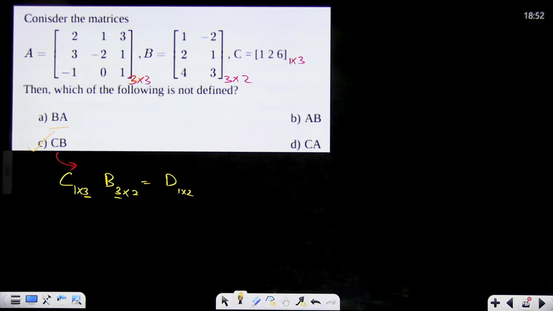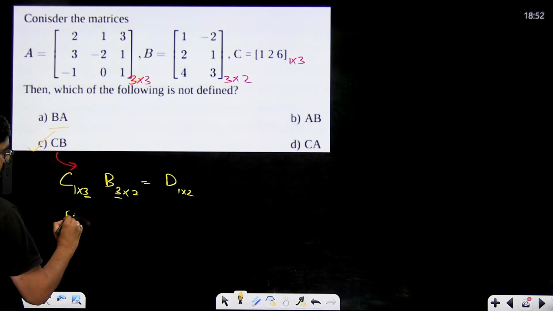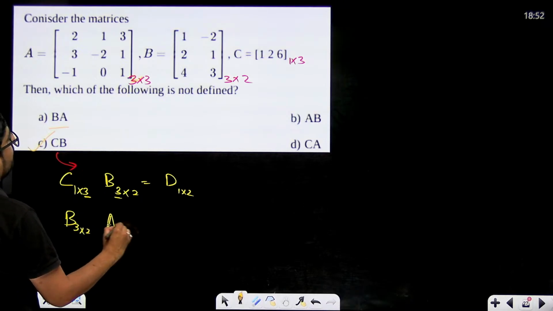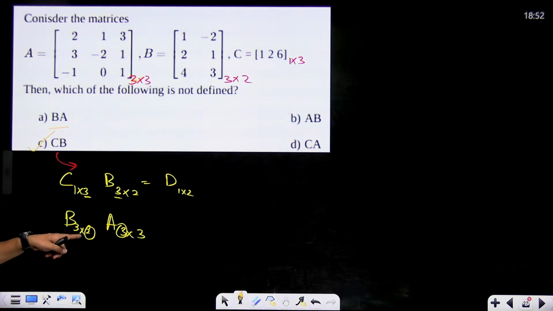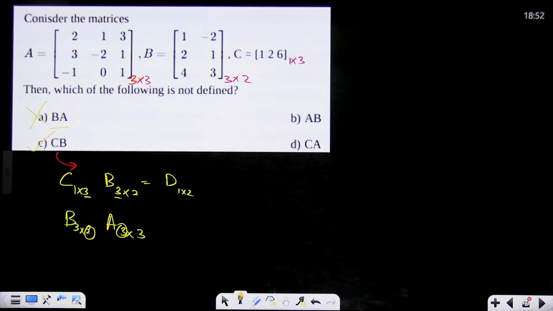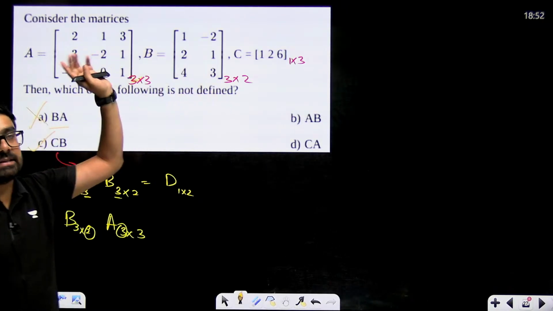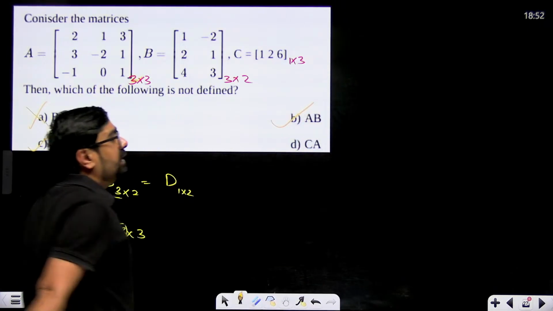BA, can we multiply B and A? What is the order of B? B's order is 3 cross 2 and A's order is 3 cross 3. This 2 is not equal to this 3. We cannot multiply BA, so this cannot be defined. AB can be defined. Yes, A into B is possible because this 3 and this 3 are same. Number of columns here, number of rows here are same. So this also can be defined.